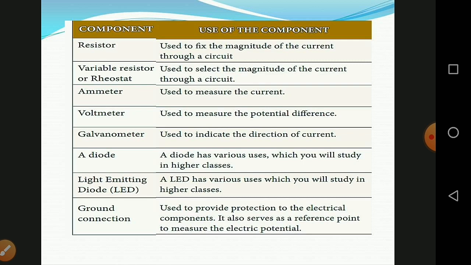A diode has various uses which you will study in higher classes. Light emitting diode, that means LED. The LED has various uses which you will study in higher classes. And ground connections are used to provide protection to the electrical components. It also serves as a reference point to measure the electric potentials.